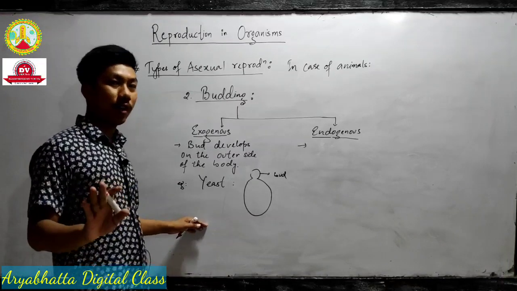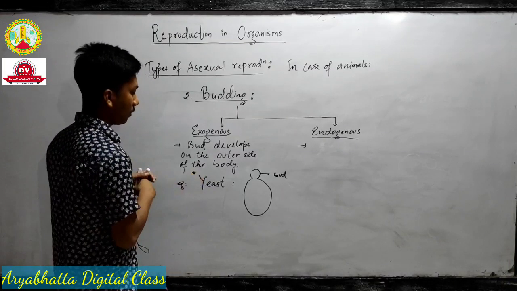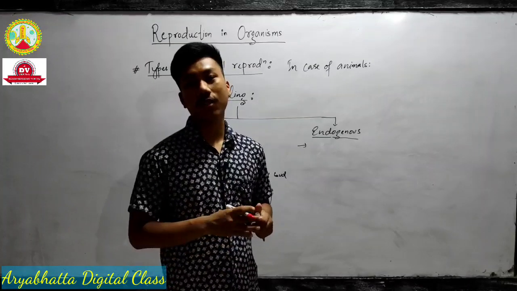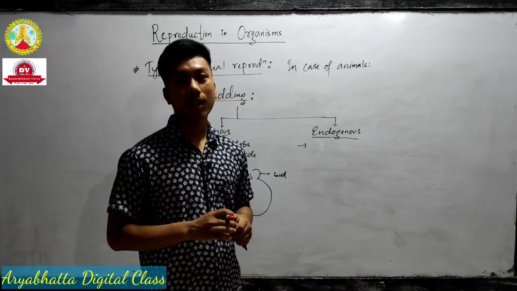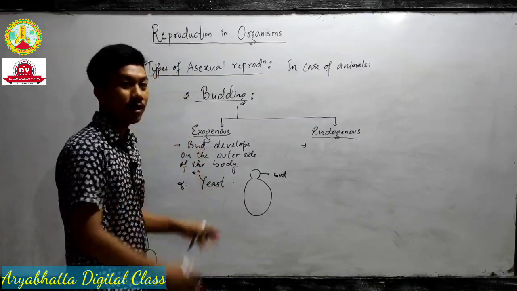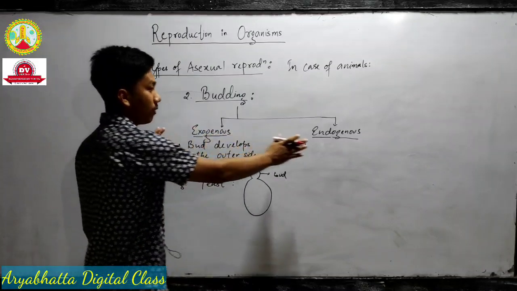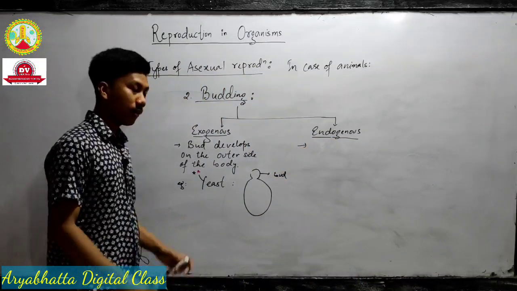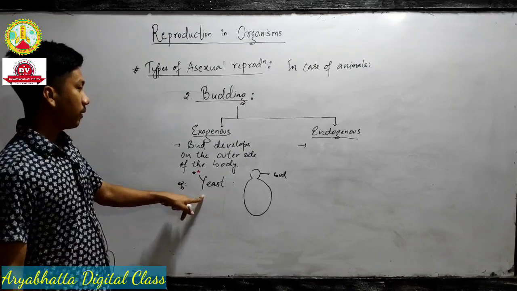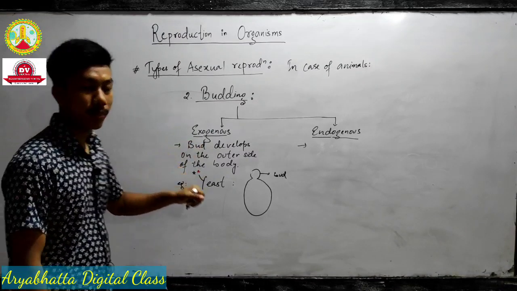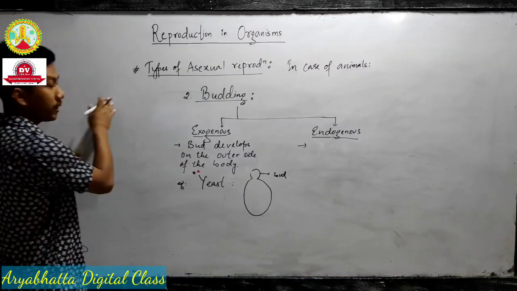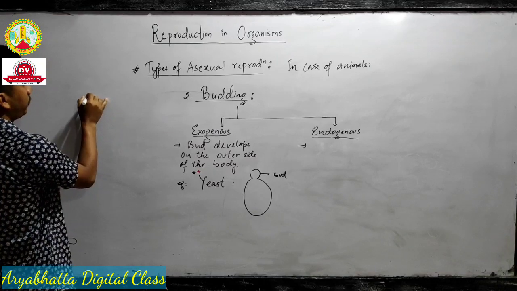Examples are important. Which organism shows exogenous budding, which organism shows endogenous budding. Examples are very important, you need to remember them. Definition, you don't have to memorize it, just look at the words and you will understand. You can write it by yourself. These are the examples of exogenous budding.